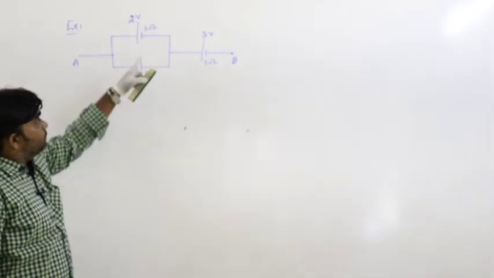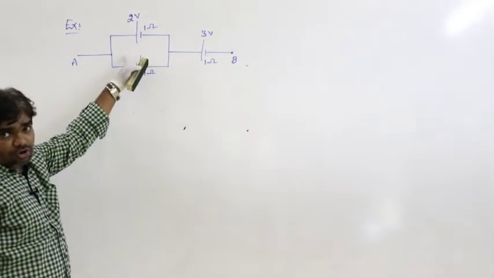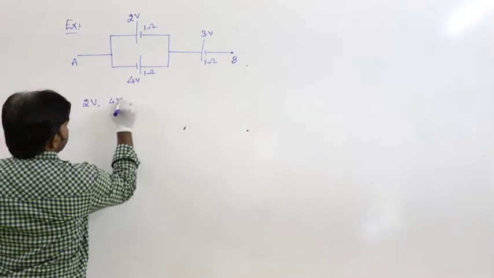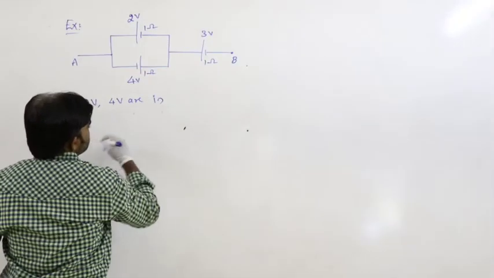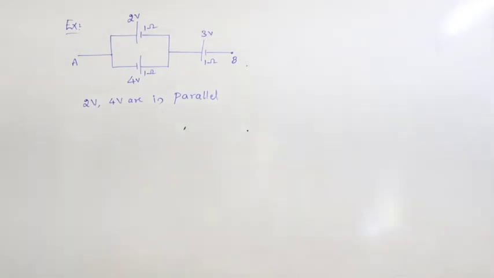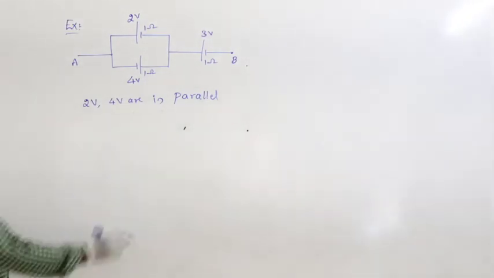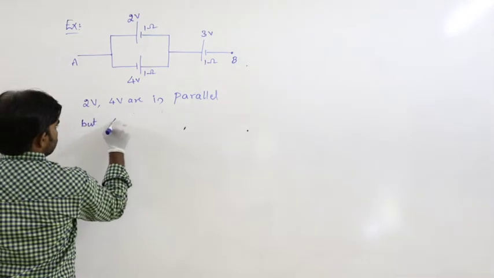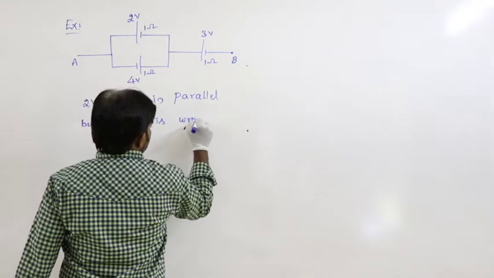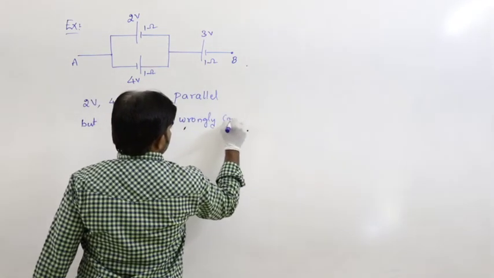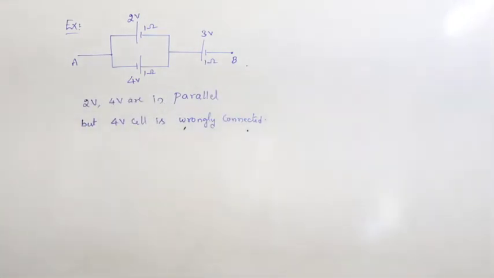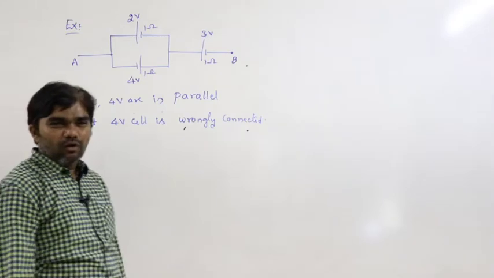These two are in parallel, but this is wrongly connected here. 2 volts and 4 volts are in parallel combination, but the 4 volt cell is wrongly connected. Then how can you do this?